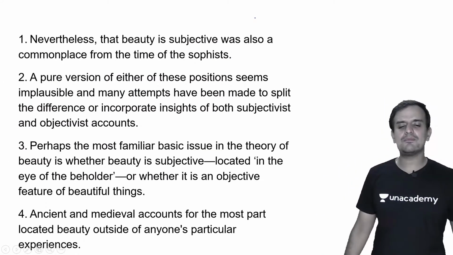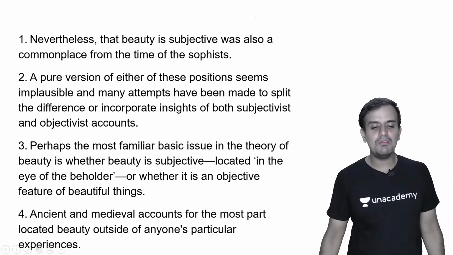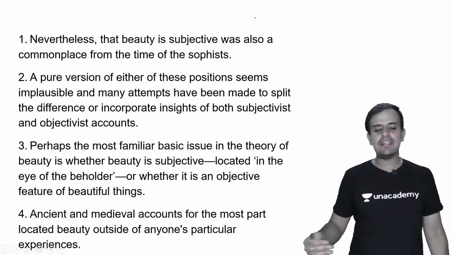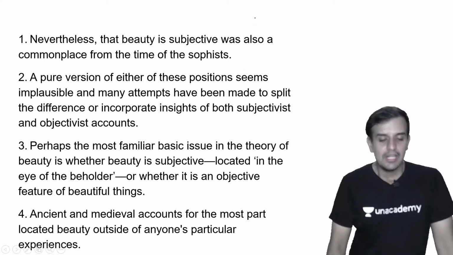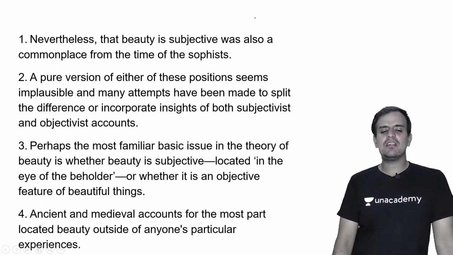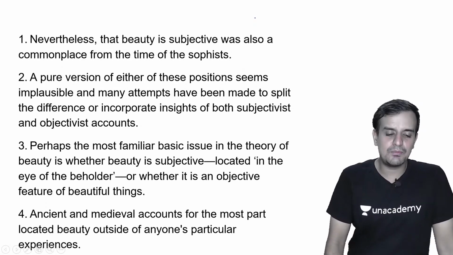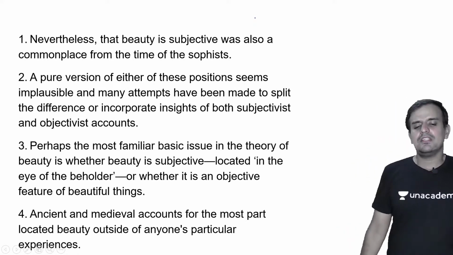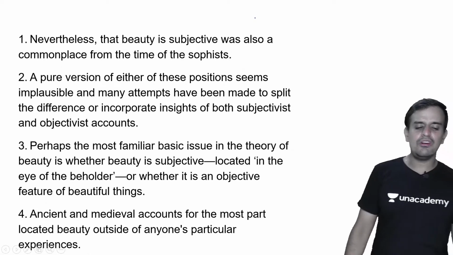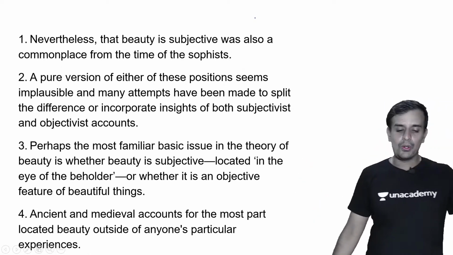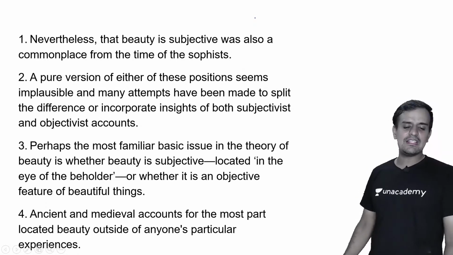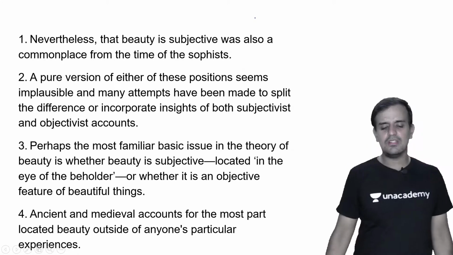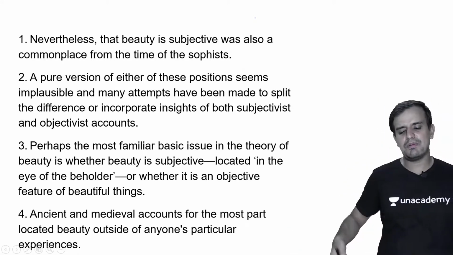Nevertheless, that beauty is subjective is also a commonplace from the time of the sophists. A pure version of either of these positions seems implausible, and many attempts have been made to split the difference to incorporate insights of both subjectivist and objectivist accounts. Perhaps the most familiar basic issue in the theory of beauty is whether beauty is subjective, located in the eye of the beholder, or whether it is an objective feature of beautiful things. Ancient and medieval accounts for the most part located beauty outside of anyone's particular experiences.